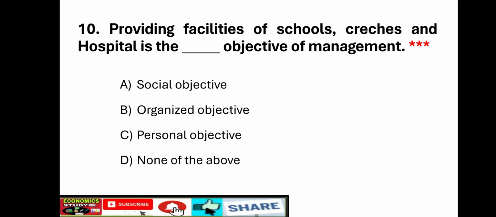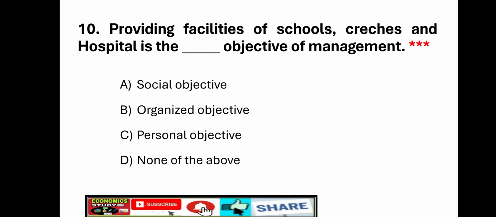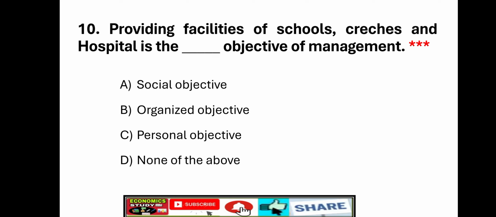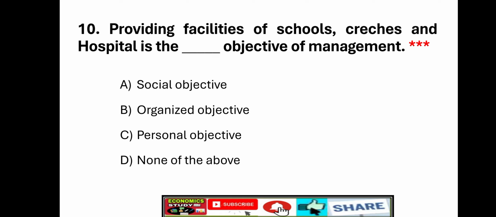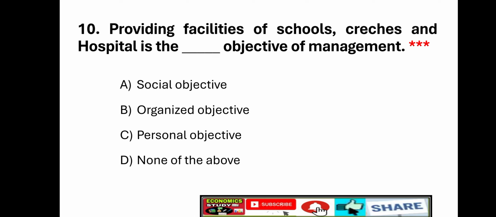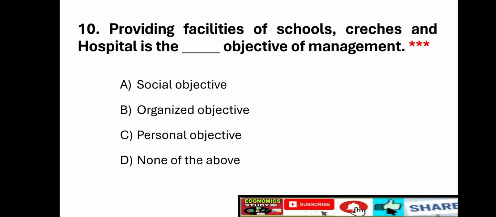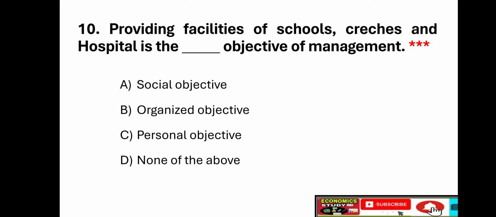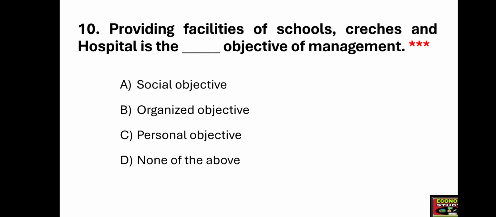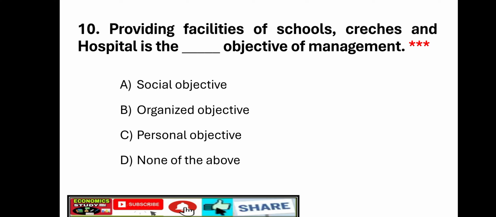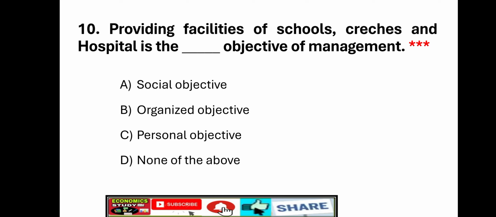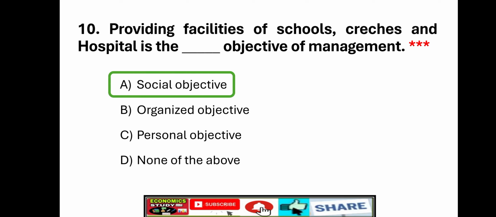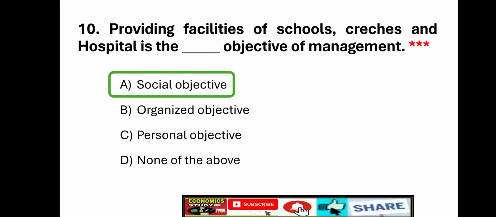Next and last question, that is 10th question. Here is one more hot question in this chapter. Let us see the question. Providing facilities of schools, crèches and hospitals is the dash objective of management? Option A, social objective. Option B, organizational objective. Option C, personal objective. Option D, none of the above. Right answer is option A, social objective.